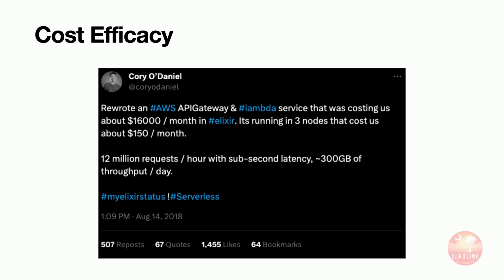We have Corey O'Daniel from MassDriver, who mentioned on Twitter, not so long ago, that they rewrote, that was 6 years ago, oh my God, time goes so fast. Anyway, they rewrote an AWS API gateway and Lambda service that was costing about $16,000 a month, and they rewrote it in Elixir. And it's running on 3 nodes that cost about $150 a month. So that's 12 million requests an hour with sub-second latency, 300 gigabytes of throughput a day. So Elixir is very powerful, very easy to use, and generally speaking, very friendly to the budget of any business.